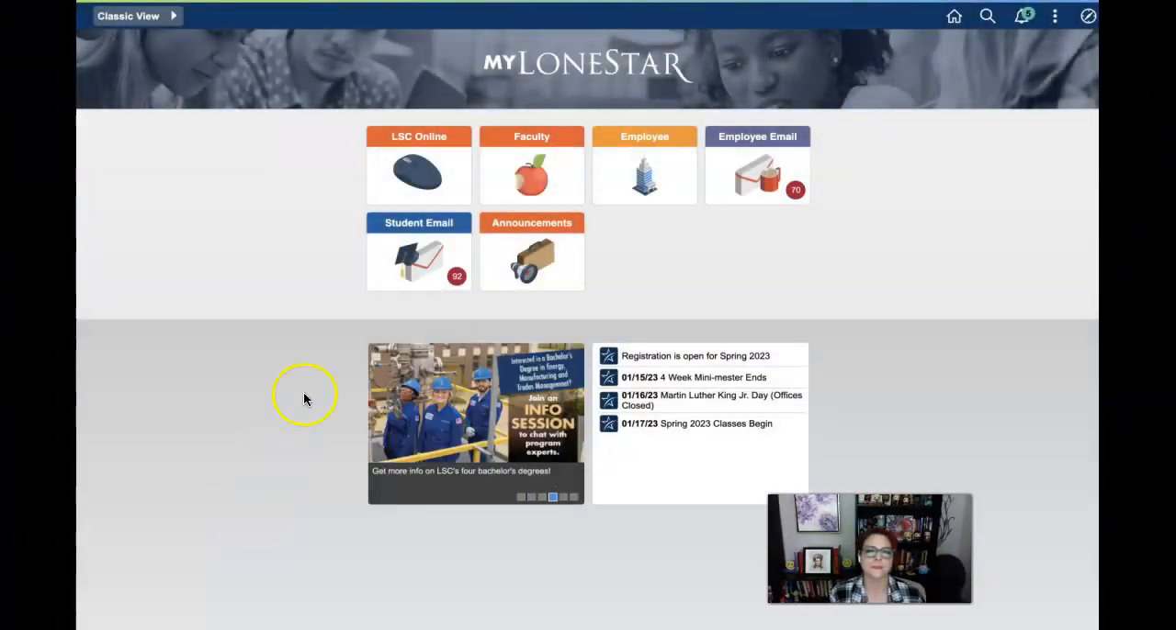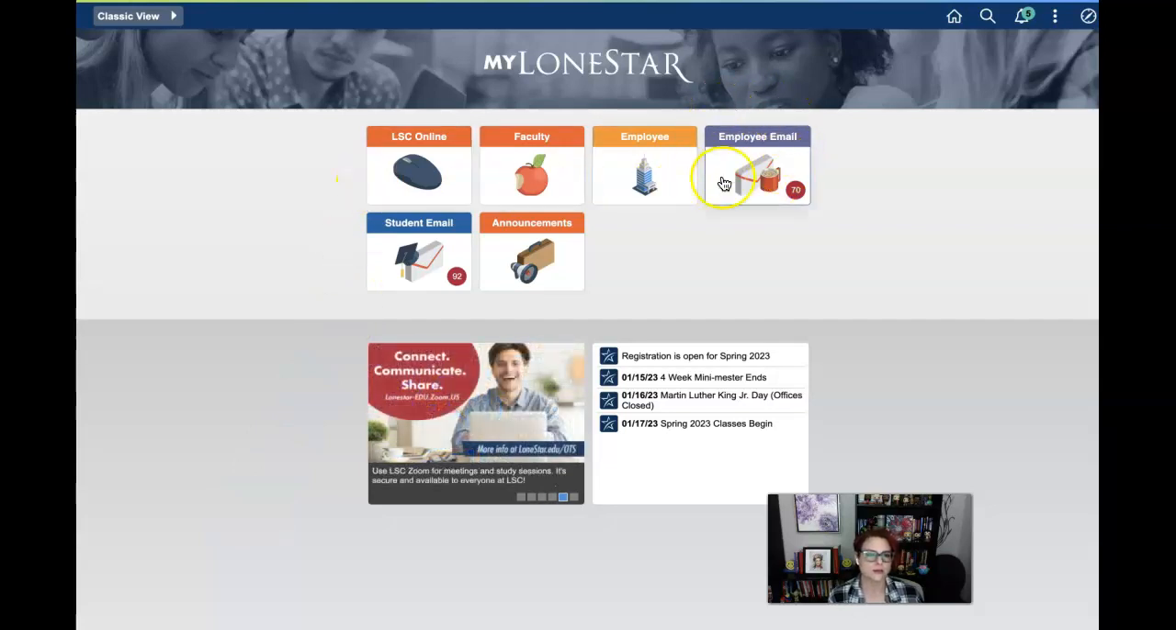All of that is to say, don't email any of your professors from your personal email addresses because chances are it will hit our firewall. It will never get to us. It's a big headache, so avoid. All right, so employee email is what you see here, but it will be student email, right?